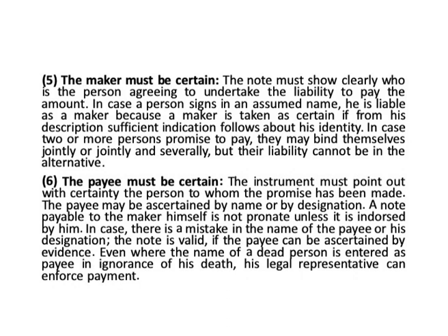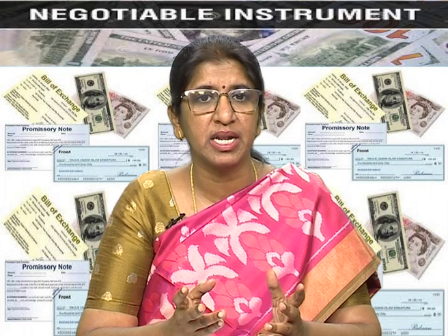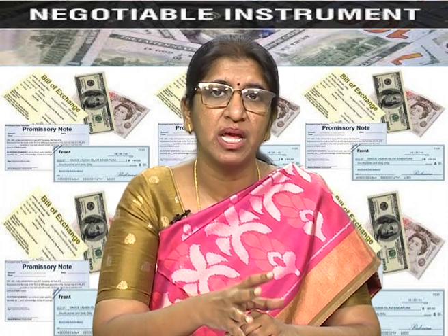In case a person signs in an assumed name, some other name, he is liable as a maker because the maker is taken as certain if it is clear from the description, if sufficient indication follows from his identity. In case there are two or more persons who have promised to pay, they may bind themselves jointly or jointly and separately, but their liability cannot be in the alternative. So, who exactly is the maker, who will pay the amount, that has to be clearly indicated.